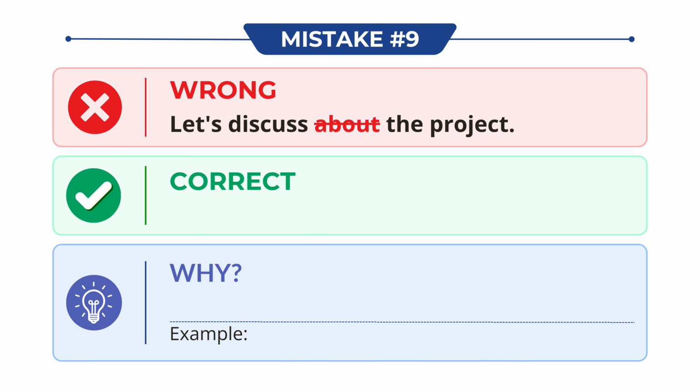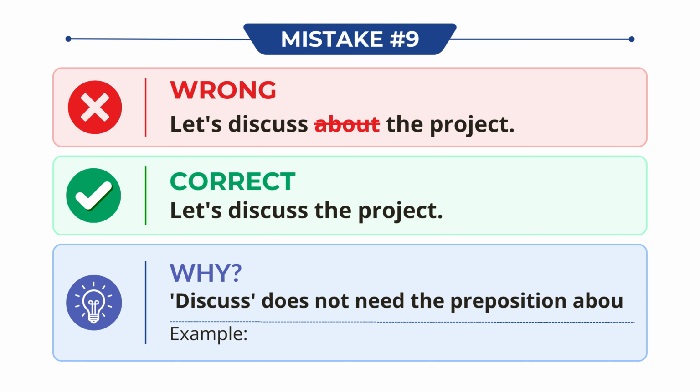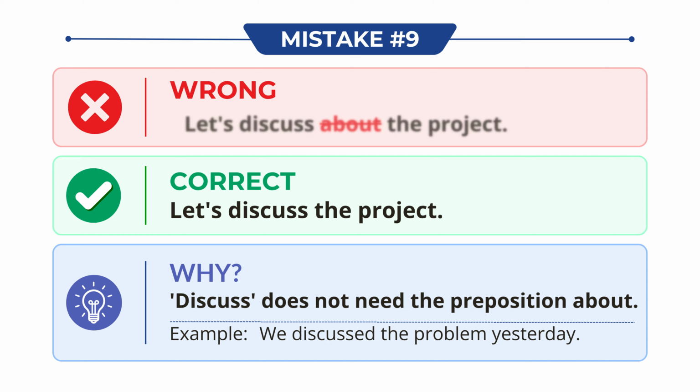Don't say, let's discuss about the project. Say, let's discuss the project. Why? Discuss does not need the preposition about. For example, we discussed the problem yesterday.